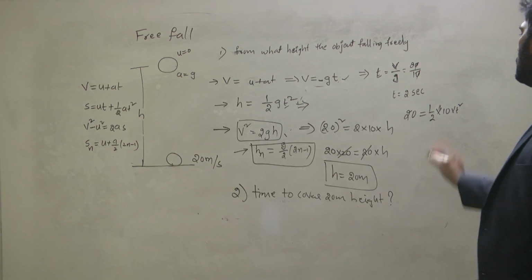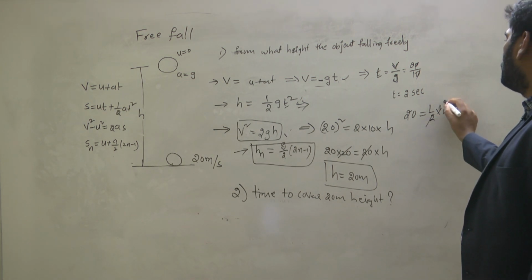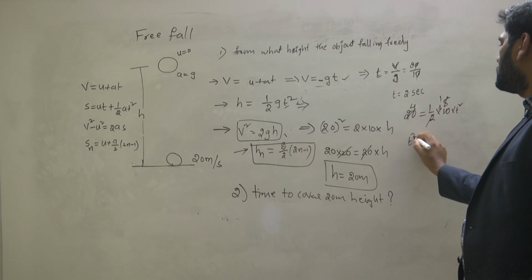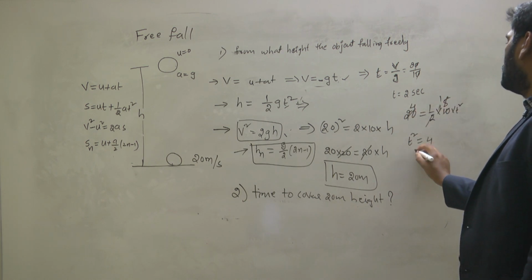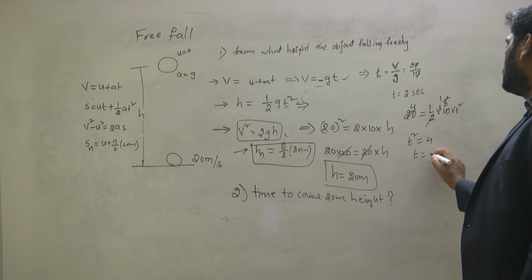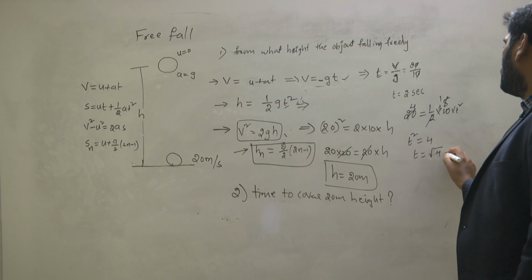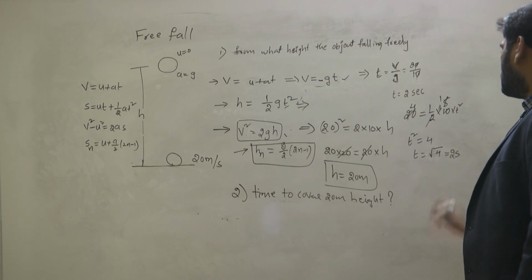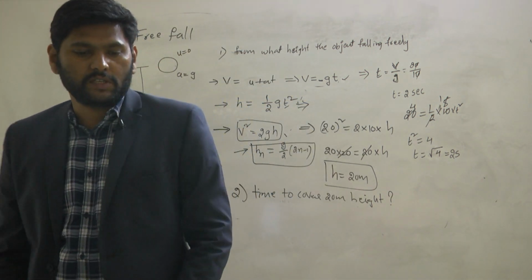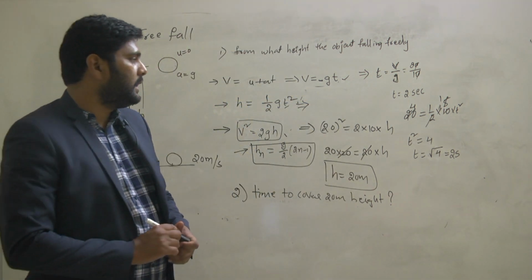So finally, 2 ones are 2, 2 fives are 10, so t square value is 4, t value is 2 seconds, because root 4 is 2 seconds. This is the way we can find it using two equations of motion. Understand?